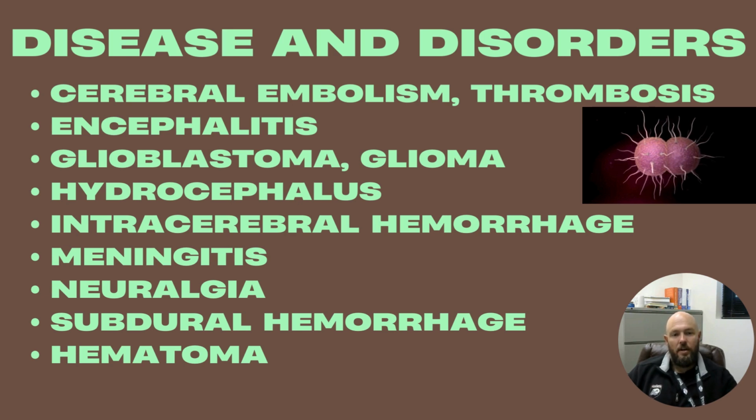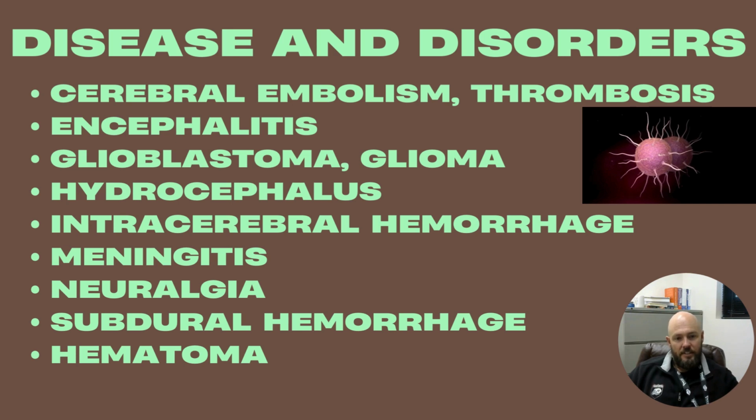Glioblastoma and a glioma are tumors of glia cells. Glia cells are a very numerous amount of cells within the nervous system that supply nutrition and cerebral spinal fluid to the neurons, the actual nerve cells. This is the most common type of nervous system tumor. Hydrocephalus is increased amount of water or cerebral spinal fluid within the brain, puts extra pressure on the brain.